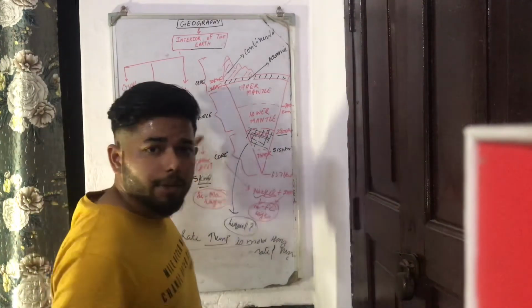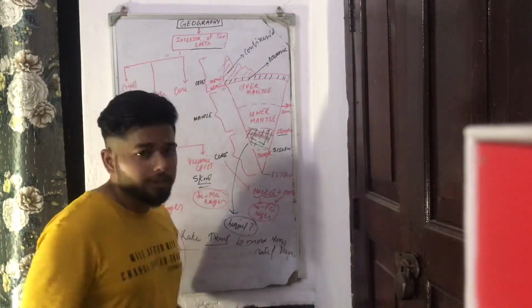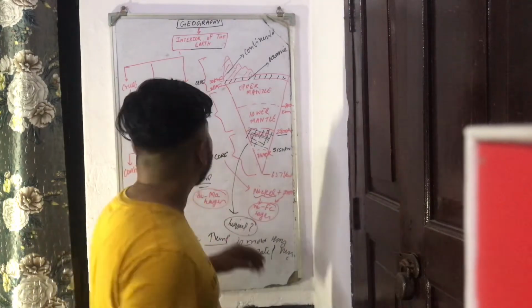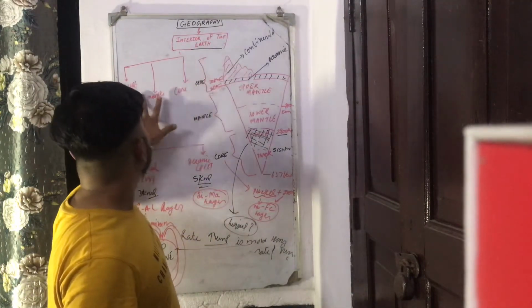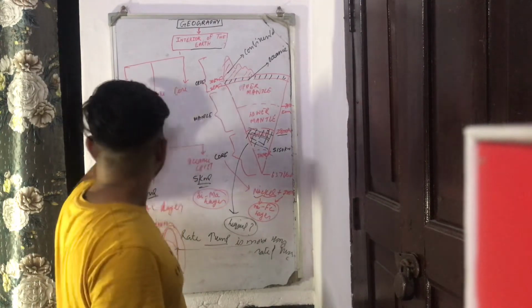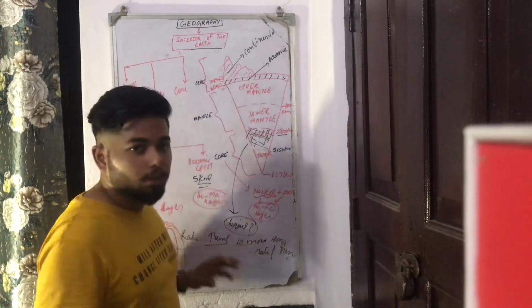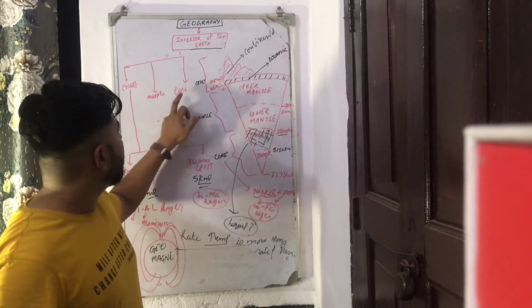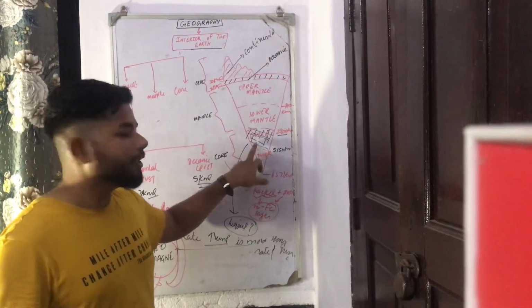So this is a brief overview of the interior of the Earth. Quick recapitulation in a minute: the Earth's interior is composed of three layers like that of an onion peel in the form of concentric circles. One is the crust, then the mantle and the core. Out of the three, the core is the densest part.